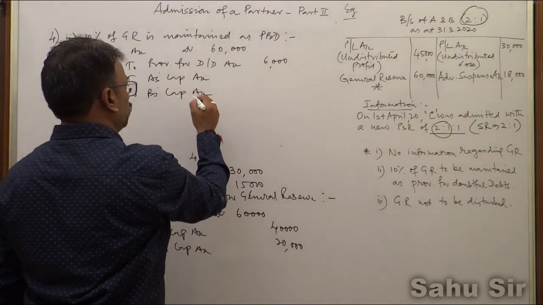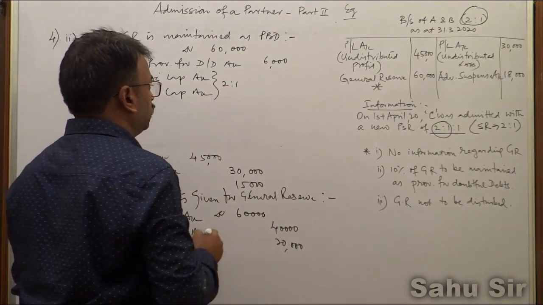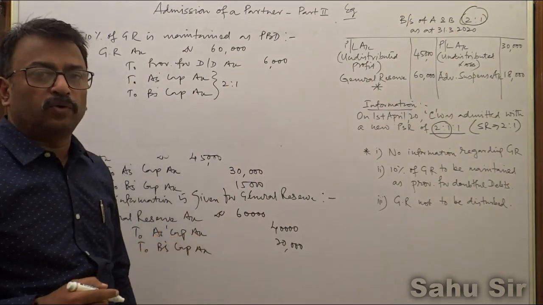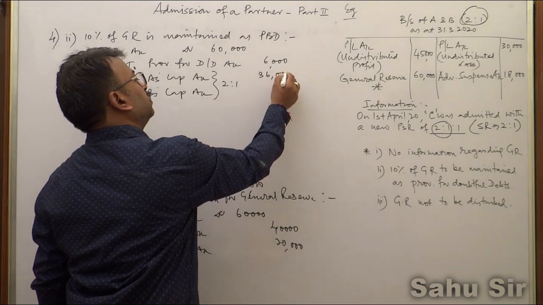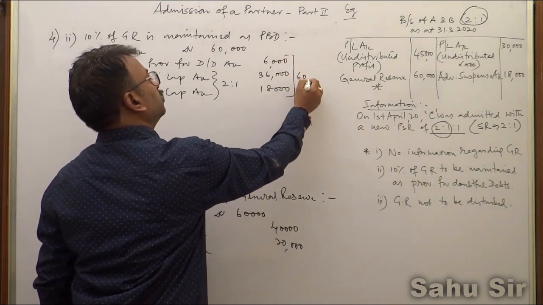Now when you distribute 54,000 rupees in the old PSR, it is 54,000 into 2 by 3 and 54,000 into 1 by 3, which comes to 36,000 and 18,000 rupees. If you club all together, this comes to 60,000 rupees.